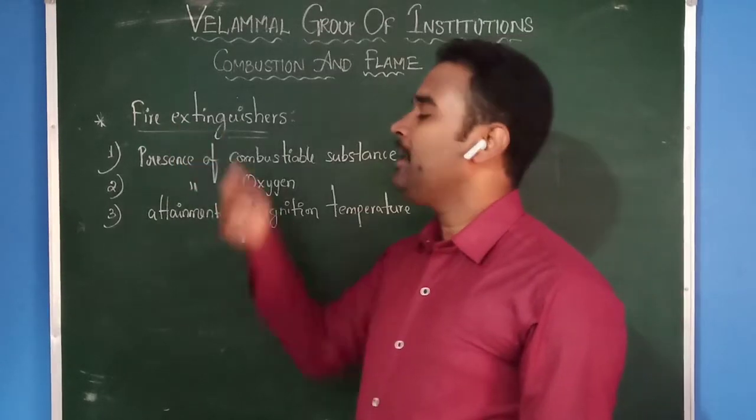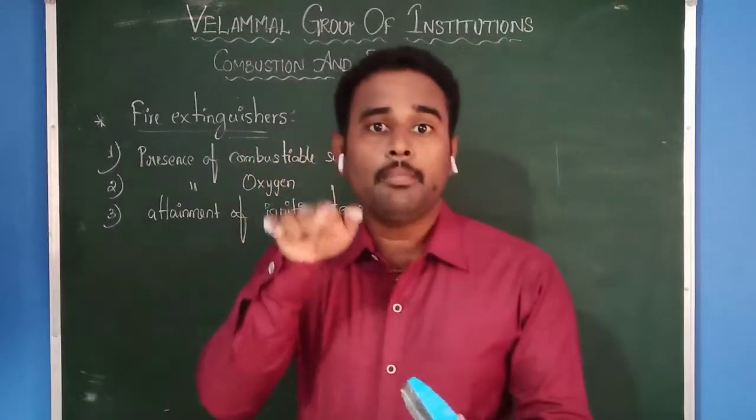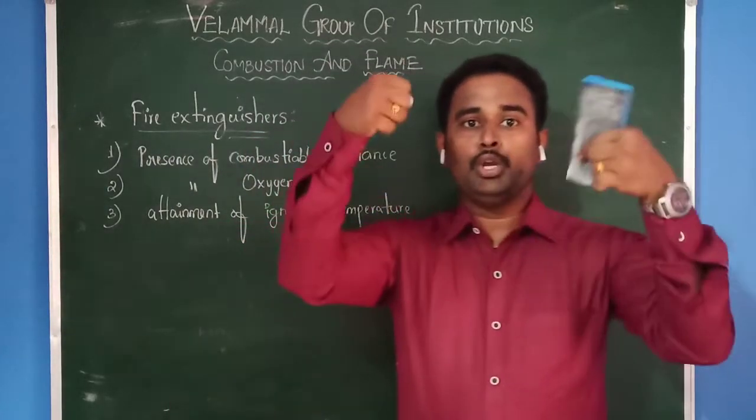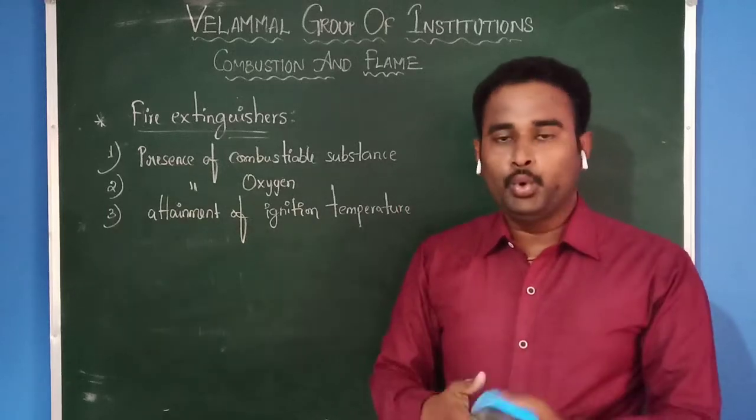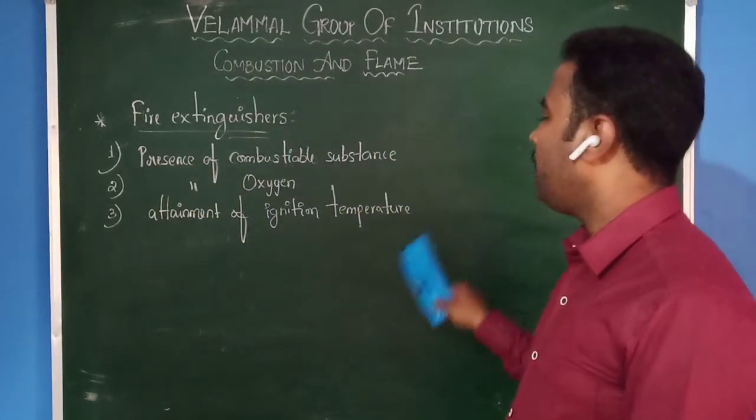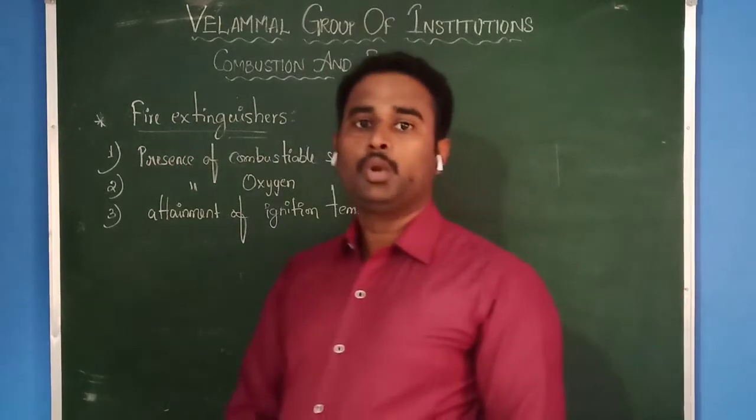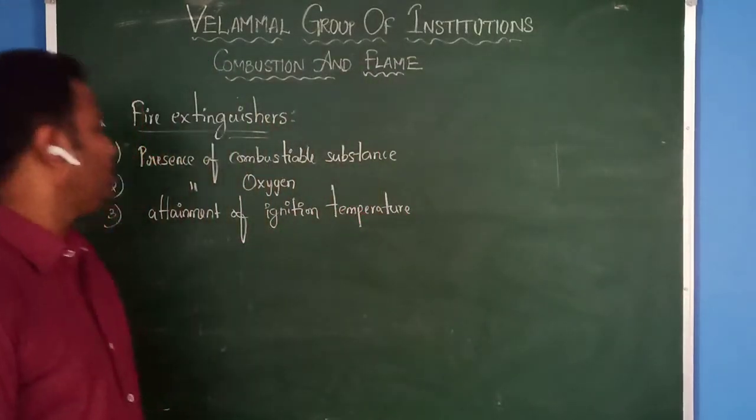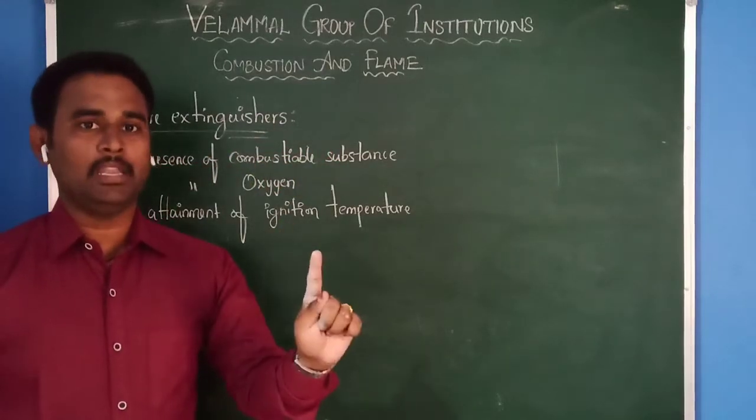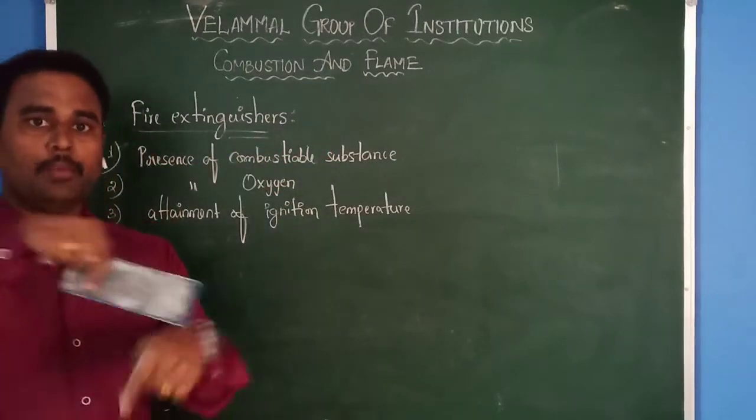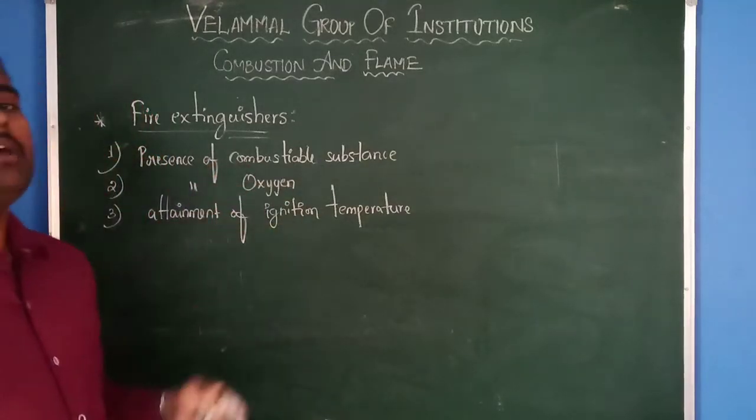Then what is meant by a fire extinguisher? A fire extinguisher is something that stops the fire. When we want to control or stop the fire, we need to remove any one of these three. If you stop any one, then you can control the fire. First of all, we need to remove the combustible substance. That means the fuel, no? We need to remove that. If you remove the fuel, then there is no combustion.